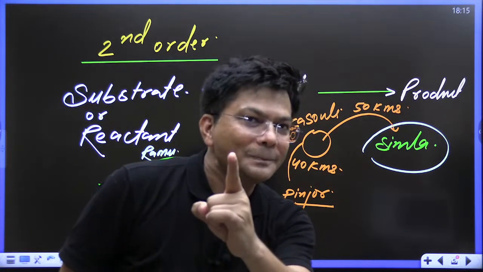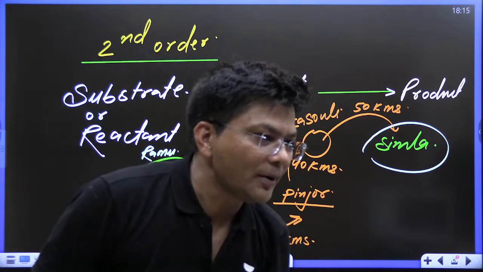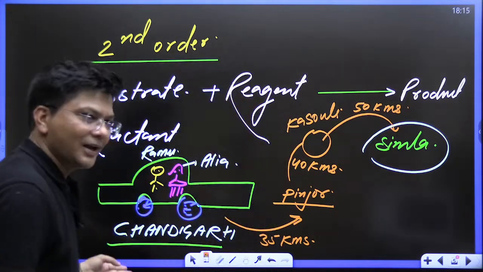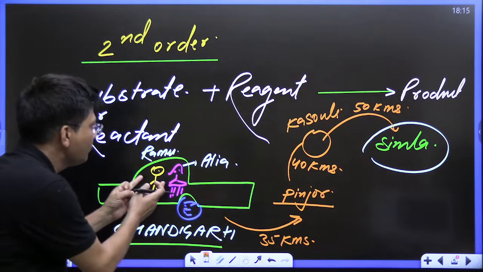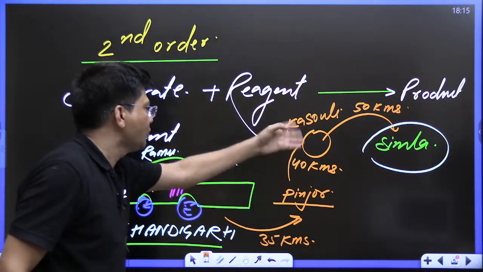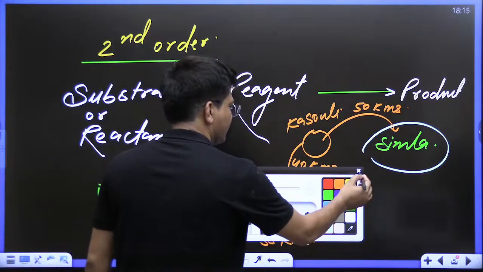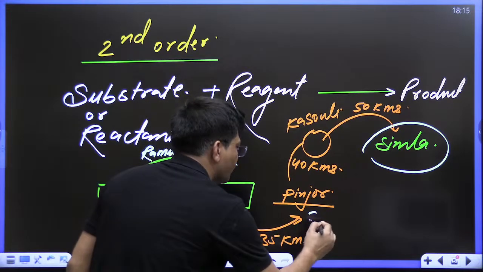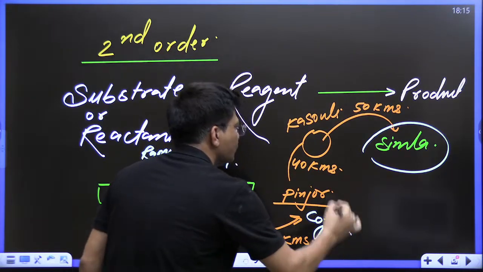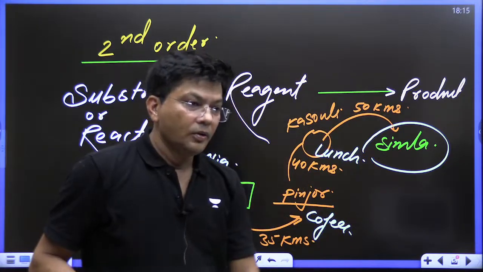Do let me know. Only Ramu? No. Ramu was saying, let's stay over here, then Alia was saying, let's enjoy lunch. This coffee was decided by Ramu. This lunch was decided by Alia. So, by both.